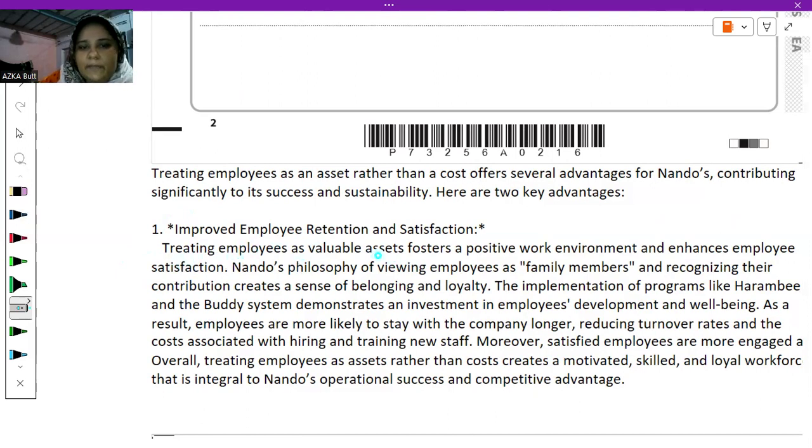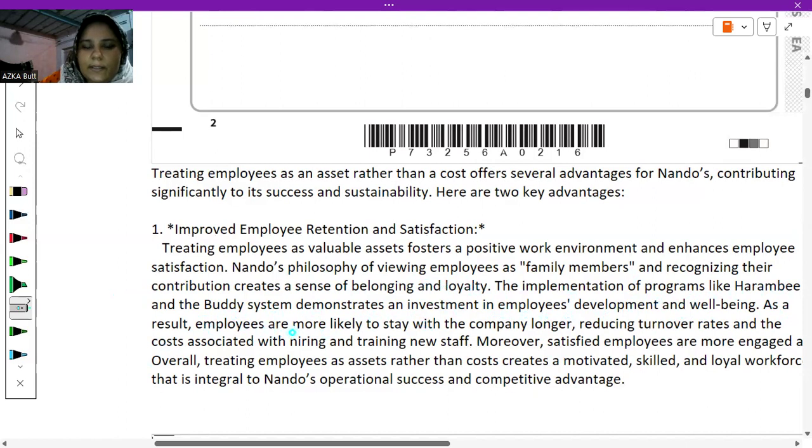Treating employees as valuable assets fosters a positive work environment and enhances employee satisfaction. Nando's philosophy of viewing employees as family members and recognizing their contribution creates a sense of belonging and loyalty. This is information I have taken from the case, so this is my application. Implementation of programs like Harambe and the Buddy system demonstrates an investment in employees' development and well-being. This is also taken from the case, and it shows my application point.